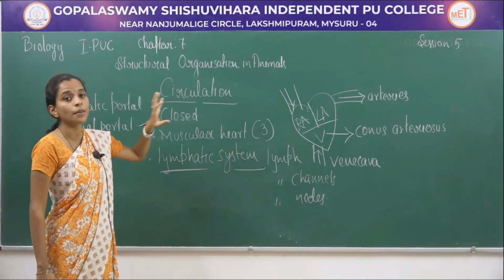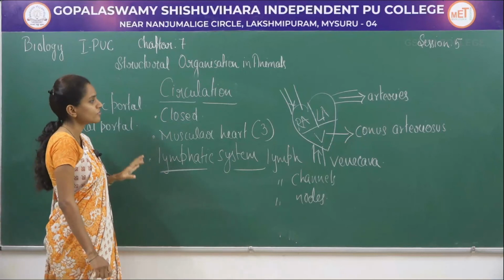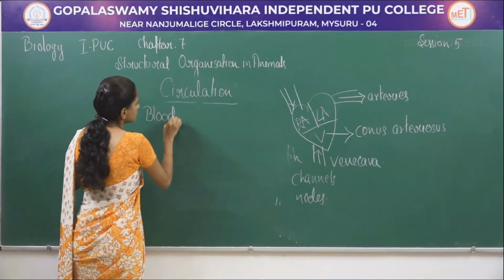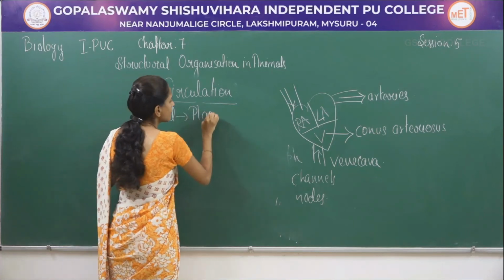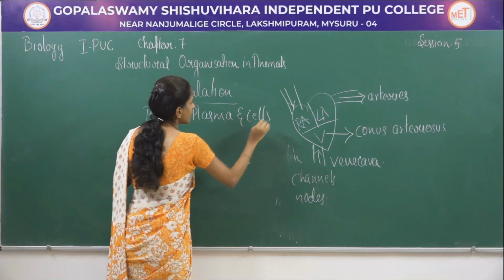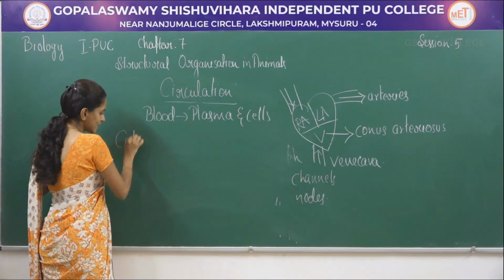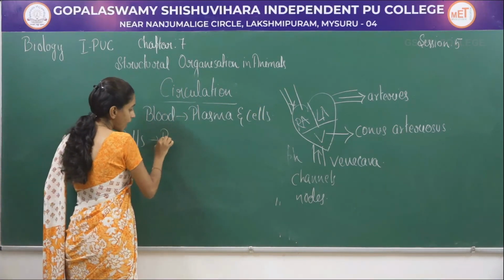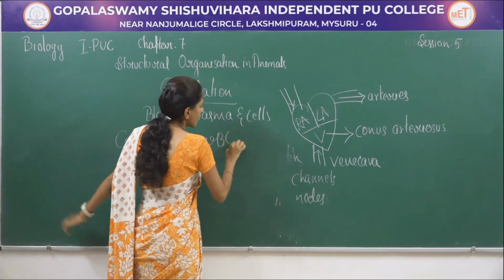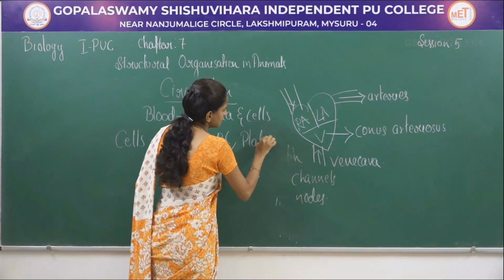Now when it comes to the blood, we should know the components of blood. Blood includes plasma and cells. When it comes to cells, they will be RBC, WBC and platelets.